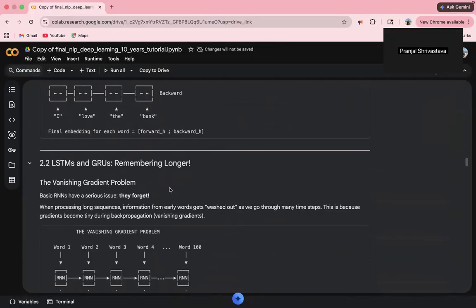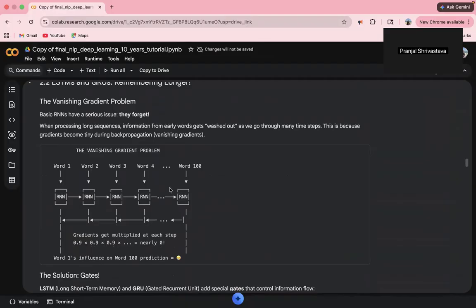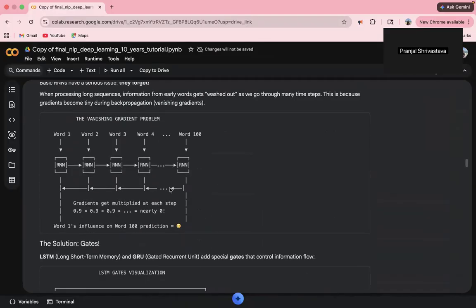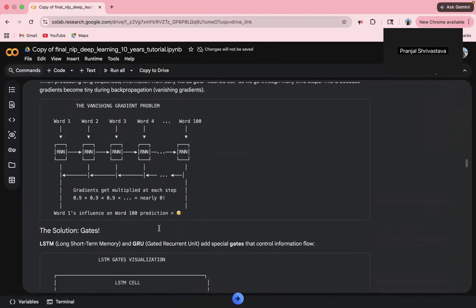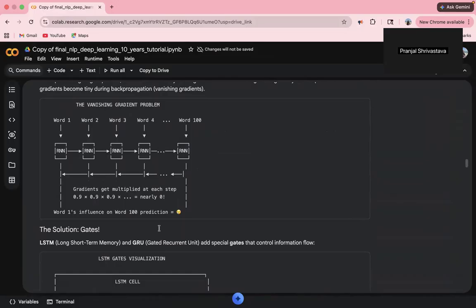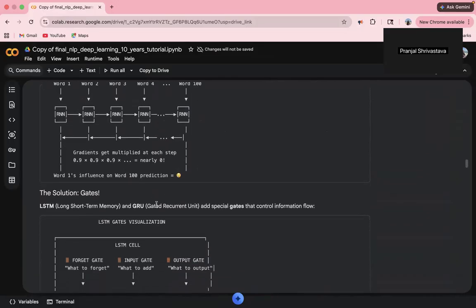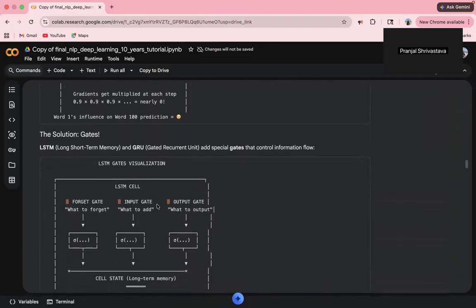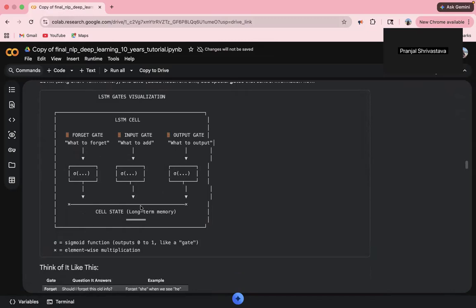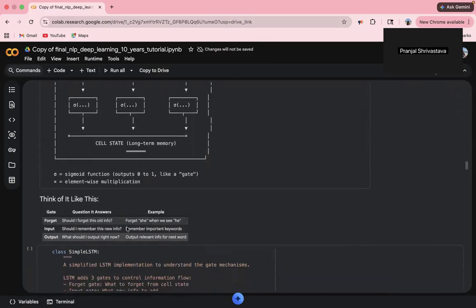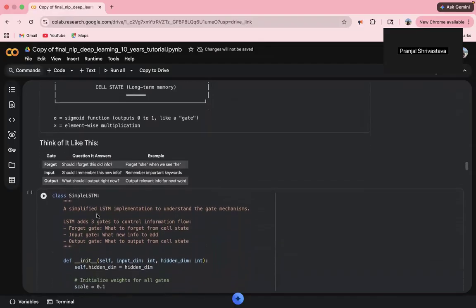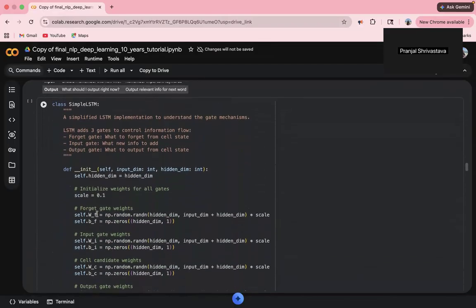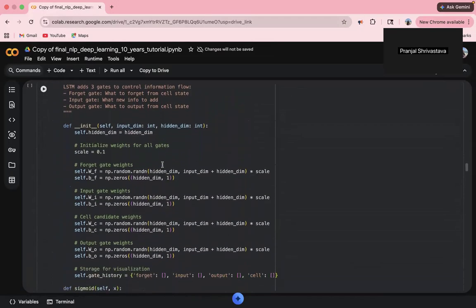Moving ahead, we have LSTMs. The LSTM adds three gates to control information flow. The forget gate decides what to erase from memory. Values near 1 keep information, near 0 erase it. The input gate decides what new information to write. The output gate decides what to expose from the cell state. This explicit gating mechanism lets gradients flow over hundreds of steps without vanishing, which is why LSTMs dominated NLP from 2014 to 2017. This is the simple LSTM we have created.